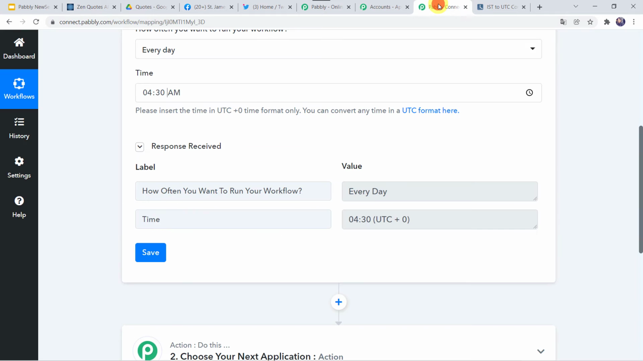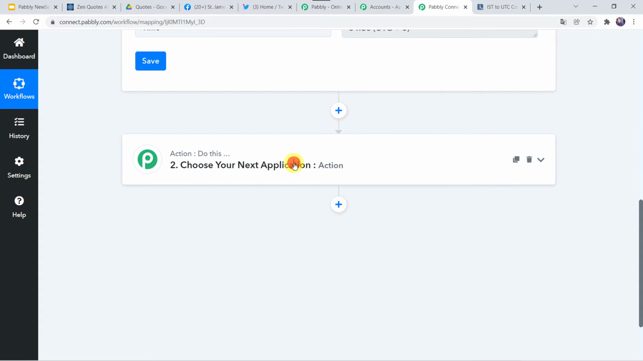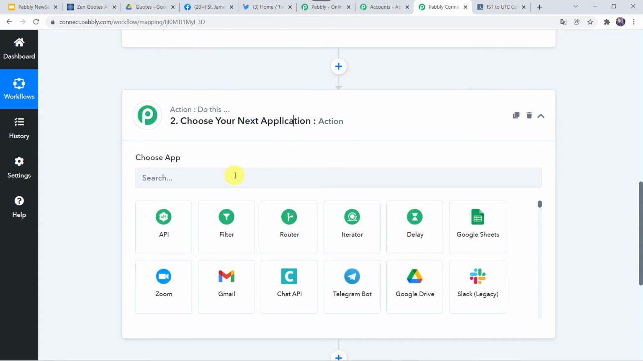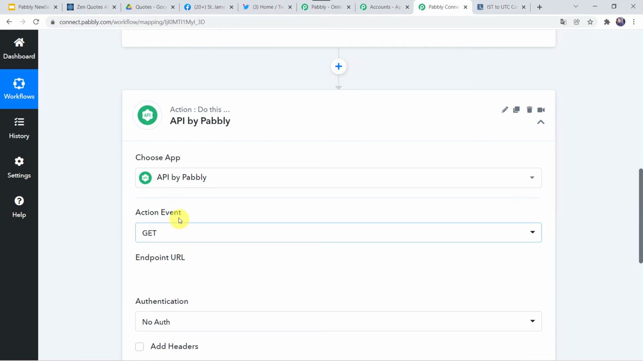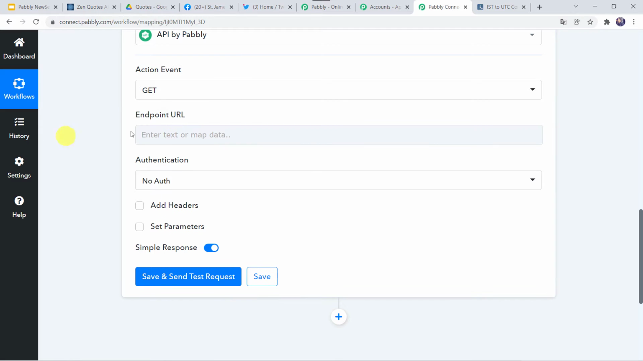For that, I'll just come to Pabbly Connect and here in the action window, I'm going to select the application name as API. Here we have to select the action event as GET. Here we have to give the endpoint URL, so I'll just go to the URL.